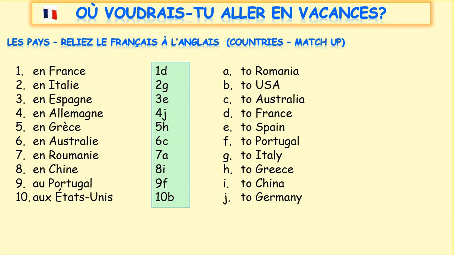So États-Unis, States United. Remember, adjectives in French mostly come after the noun they describe. So States United, aux États-Unis. And we slide that X and that E together, aux États-Unis. It's called elision, aux États-Unis. Sounds like a Z there. Brilliant. So you should now have those matched up in your book in French and English.